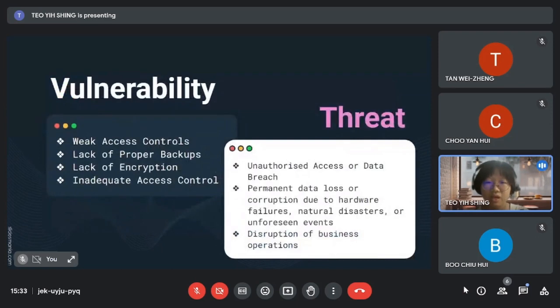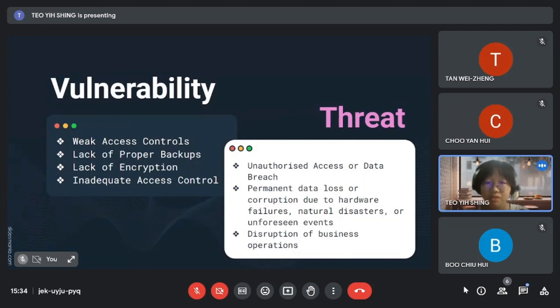First, I will list out the vulnerabilities that we found in the key assets of your company. There are weak access control, lack of proper backups, lack of encryption, and inadequate access control. What is weak access control? Weak access control refers to inadequate security measures implemented on file servers storing critical data.